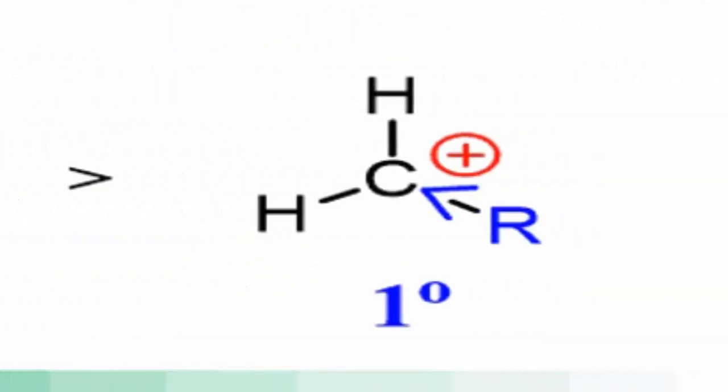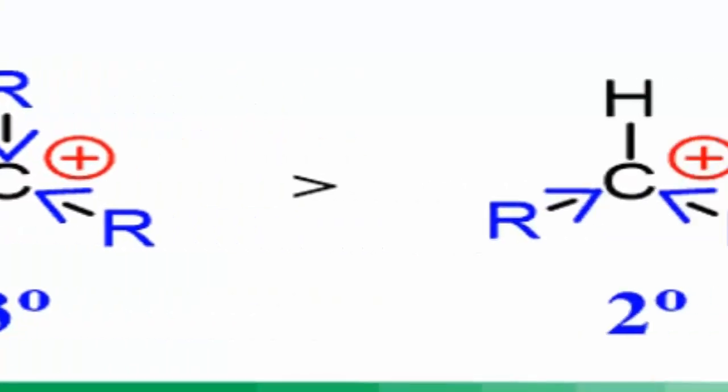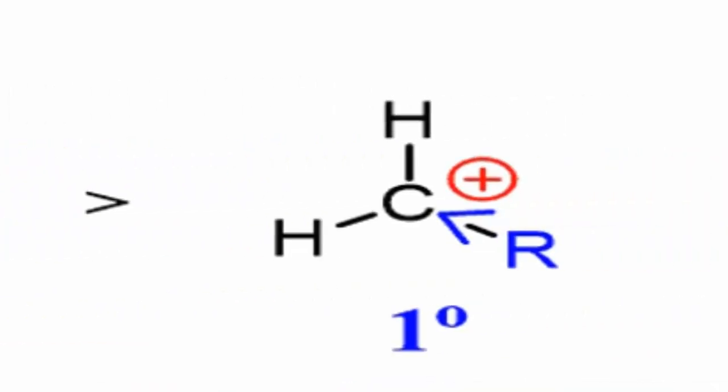Why is it so? As you know, in tertiary carbocation, there are 3 alkyl groups attached to the positively charged carbon. Alkyl groups are electron donating, they have a +I effect. So, by increasing electron density at the positively charged carbon atom, they stabilize that carbon. So, the tertiary carbocation gets more stabilized than the secondary one, which further gets more stabilized than the primary one. As you can see, in secondary there are 2 alkyl groups stabilizing the positively charged carbon, and in primary there is only 1 alkyl group stabilizing the positively charged carbon.